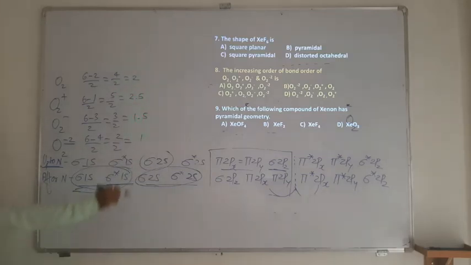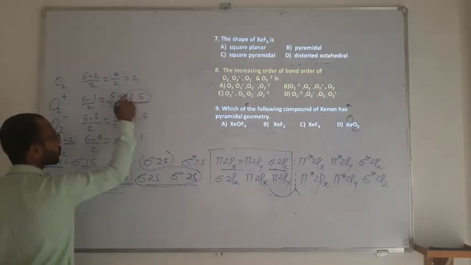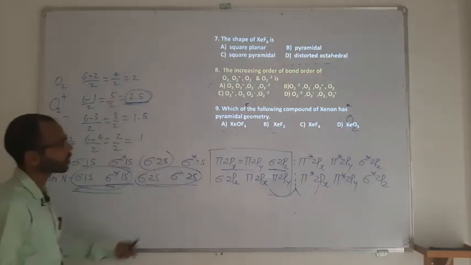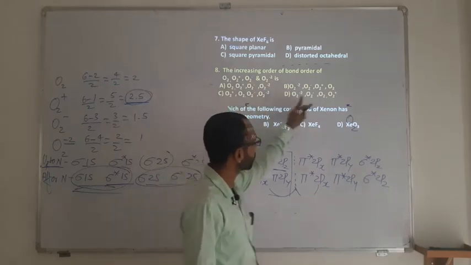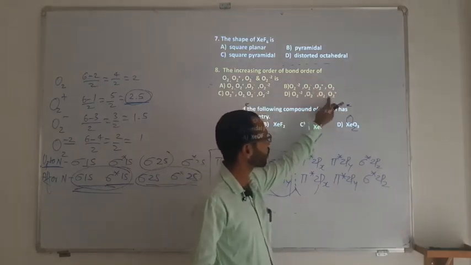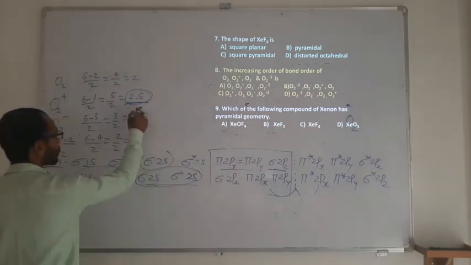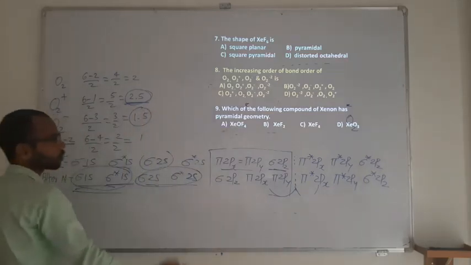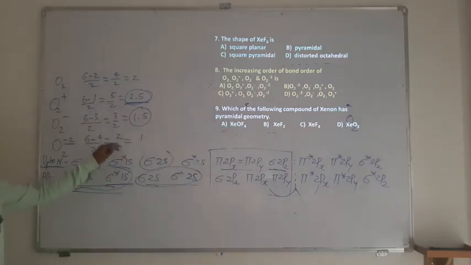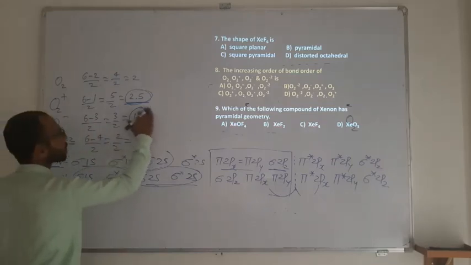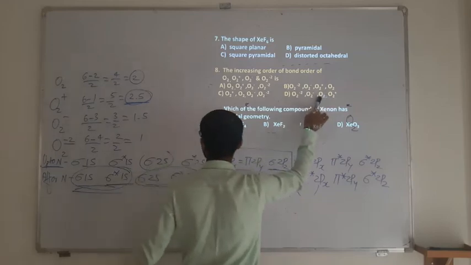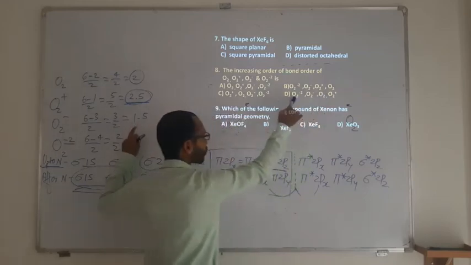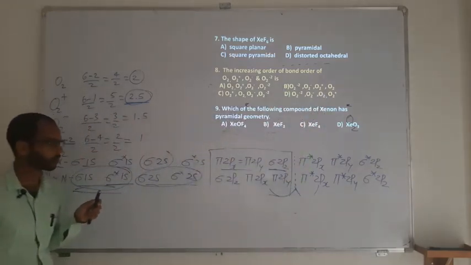So the highest one is what? 2.5. So O2 plus is the last one. The other two, O2 minus, cannot be the answer. After O2 plus, it should actually be O2. So after O2 plus, it's O2. Then you are having O2 minus, then you are having O2 minus 2.